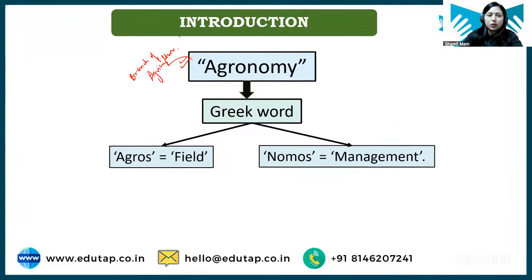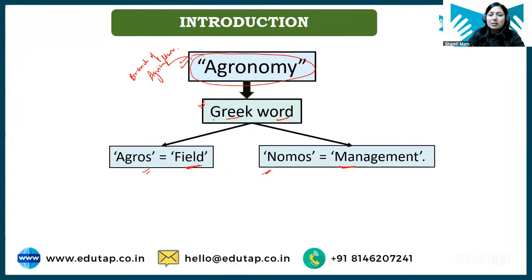If we see the origin of the term agronomy, it has been derived from a Greek word: agros, meaning field, and nomos, meaning management. You have to learn this.